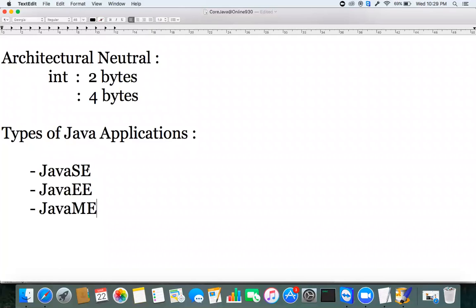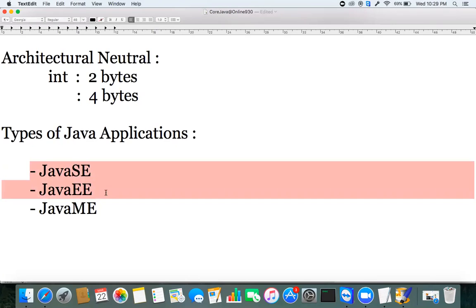For that kind of application, if you want to develop hardware-related applications, we use Java Micro Edition technology. But it's completely out of the market now. The people using Java ME technology are very few, you could count them on your fingers. The most popular are Java SE and Java EE. One is used to build core desktop applications, and the second is enterprise applications, which can be run on multiple computers and accessed.